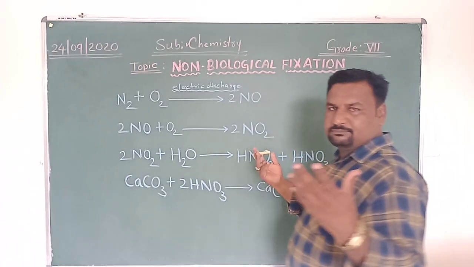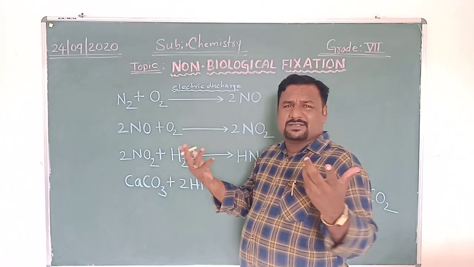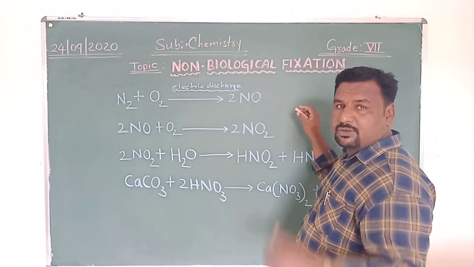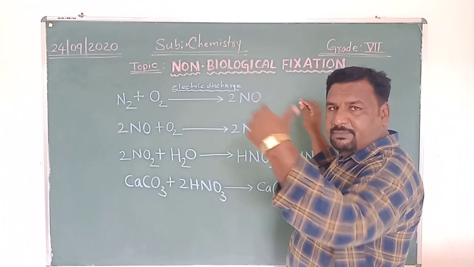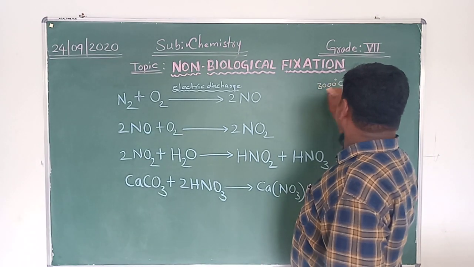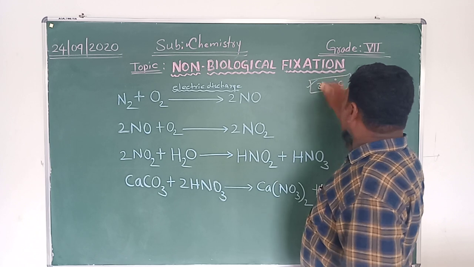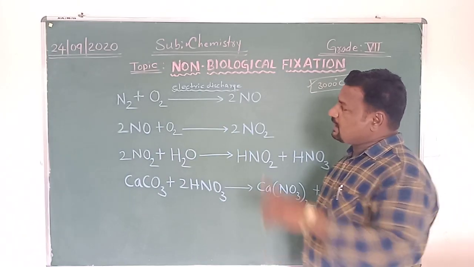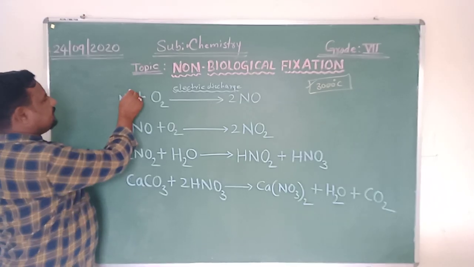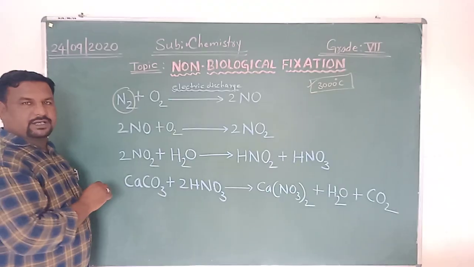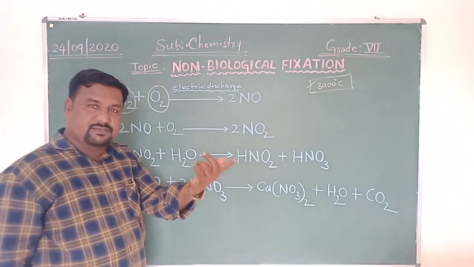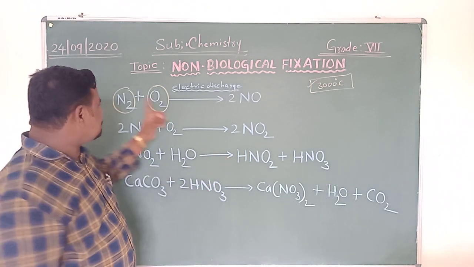You know lightning, thunder. During lightning, a change in temperature occurs. The temperature may go as high as 3000 degrees Celsius. Due to such high temperature, these two: N2 is nitrogen, correct? And it is oxygen. As air is a mixture of several gases, these two are the major ones.